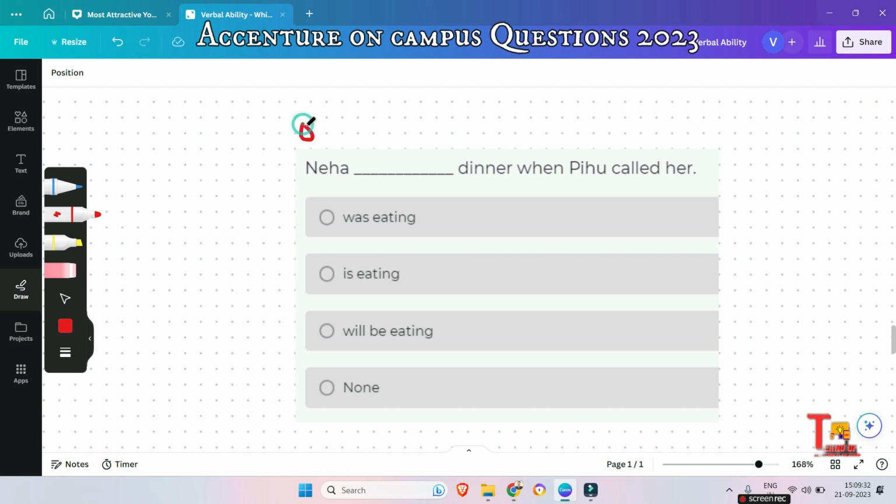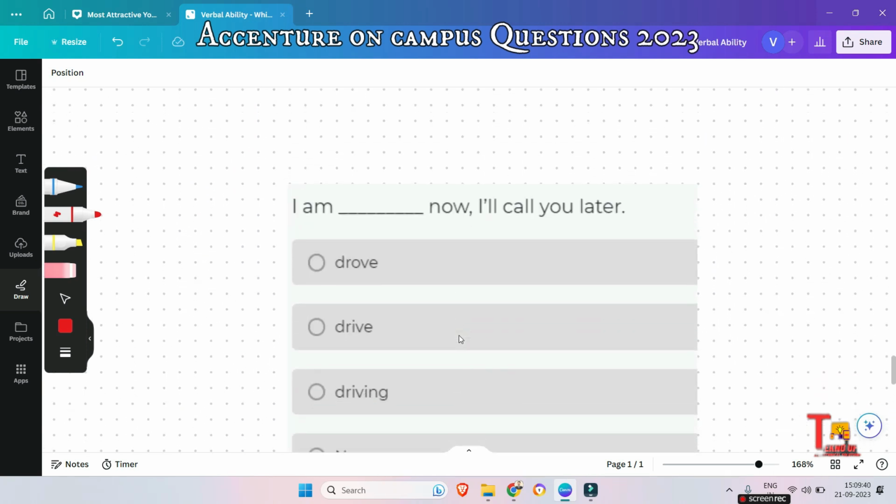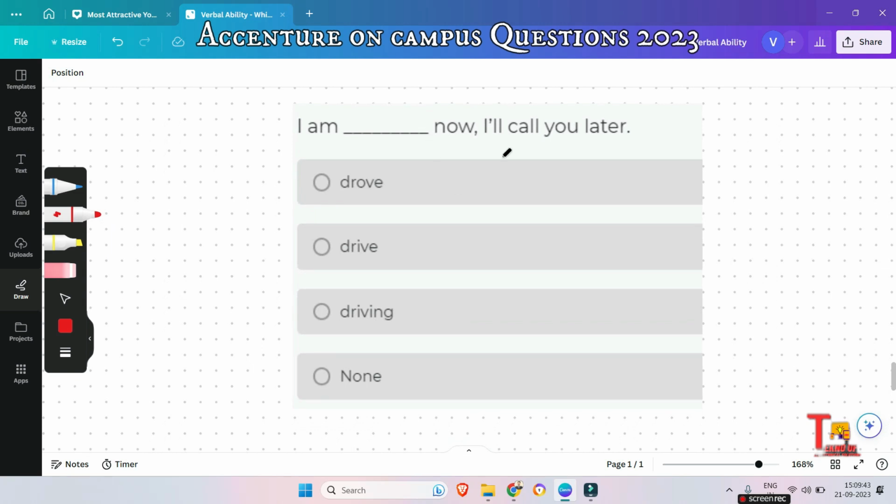The next question is a quiz question for you. Please pause the video and try to give the answer. Neha dash dinner when Pihu called her, right? I hope you will give the answer. The next question is this: I am dash now, I will call you later. What could be the answer? Actually, the answer will be am driving, right? Because it is happening currently. That means the action is already happening, not happened or will happen. The action is currently happening. That's why we use the present continuous tense, and the present continuous form is am driving, right?